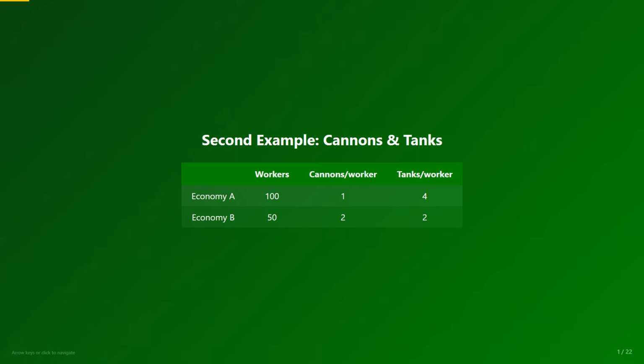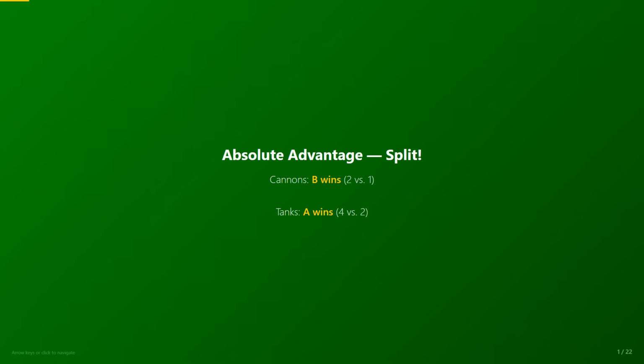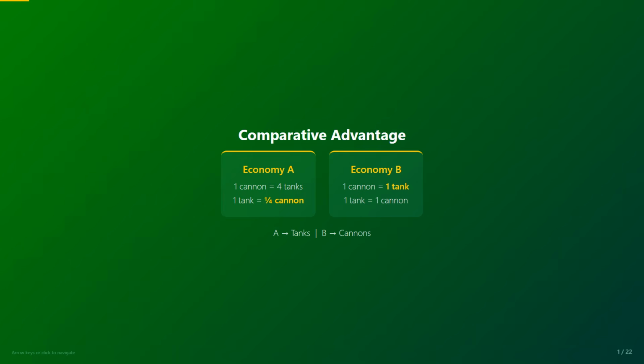And what about comparative advantage? In economy A, 1 cannon equals 4 tanks. In economy B, 1 cannon equals 1 tank. Who gives up fewer tanks to produce a cannon? Economy B. So economy B has a comparative advantage in producing cannons. And in the opposite direction, in economy A, 1 tank costs a quarter of a cannon. In economy B, 1 tank costs 1 cannon. So economy A has a comparative advantage in producing tanks.